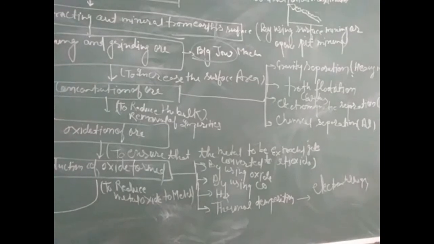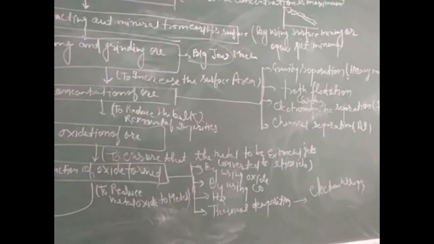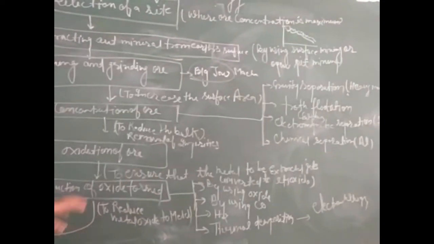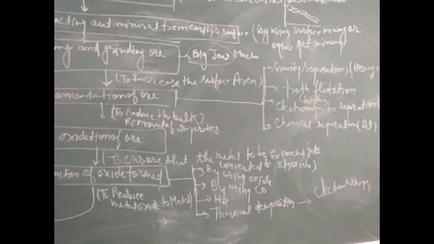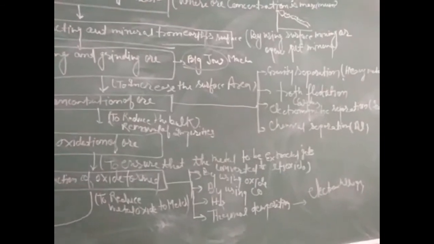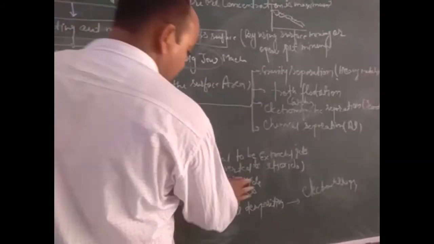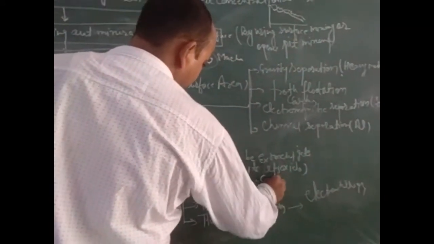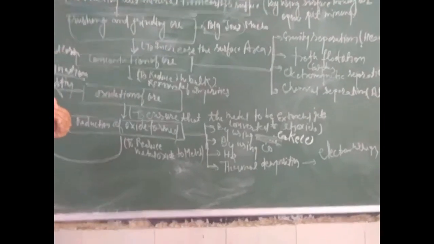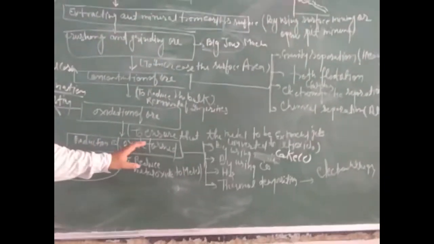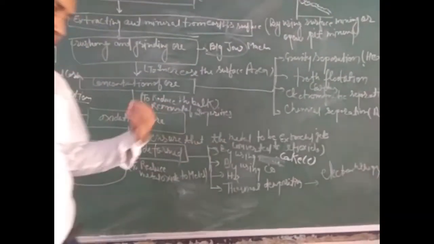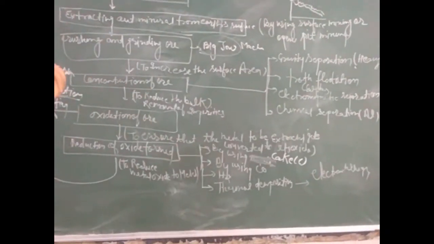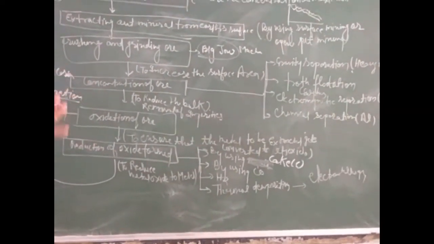If oxide ore is added, by using coke, that is carbon, to reduce the oxide, as we have discussed in the last part of the video, reduction of oxide is carried out by using coke. Means when coke, that is carbon, is added to the oxide ore, it gets reduced into metal.